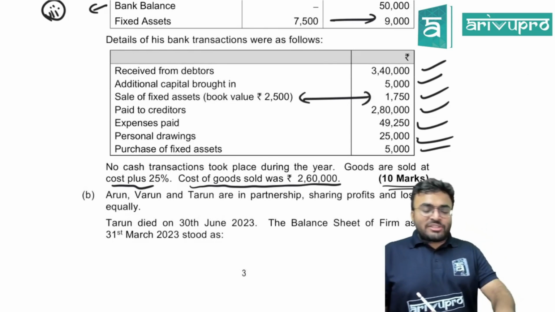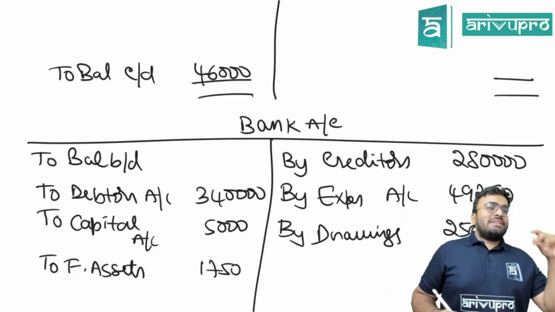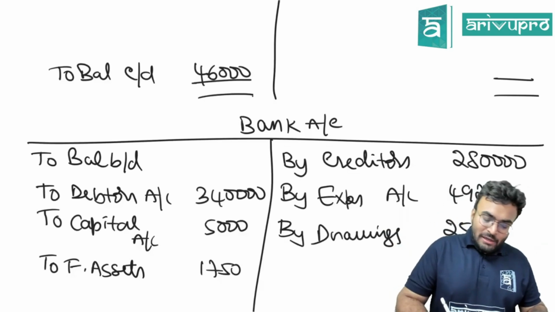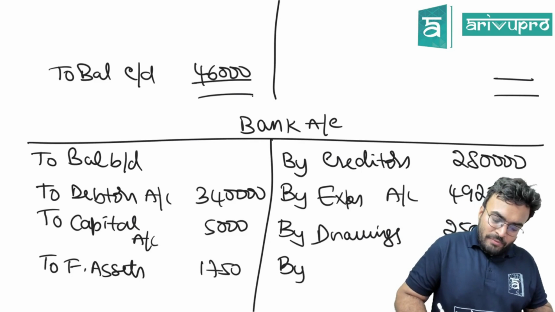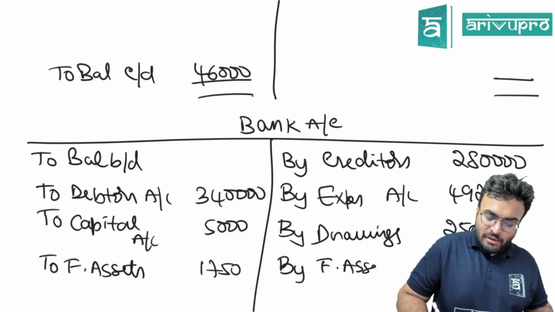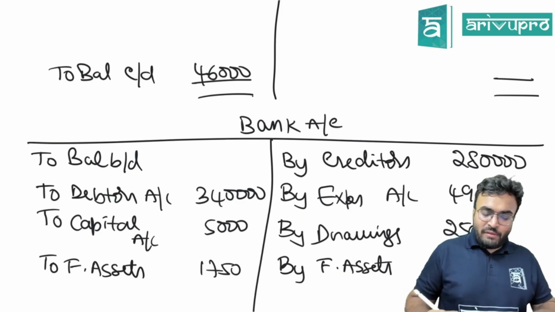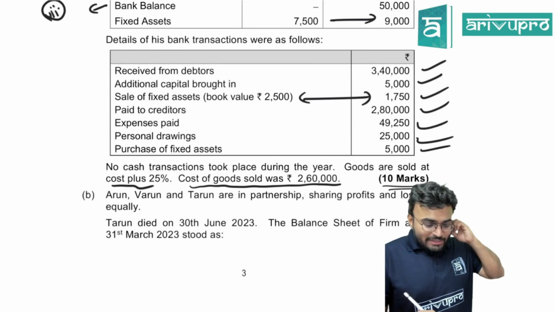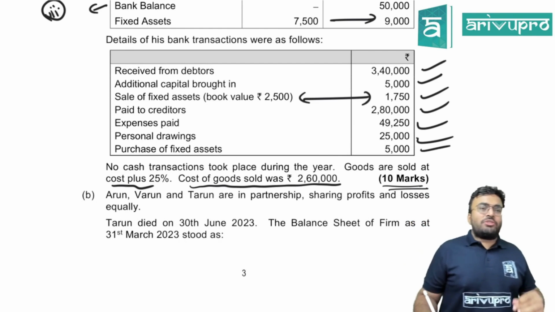Next, purchase of fixed assets. What should be the entry? Fixed assets account debited to bank account. You'll write by fixed assets 5,000. That is it. Then they have told that cost of goods sold is 2,60,000.